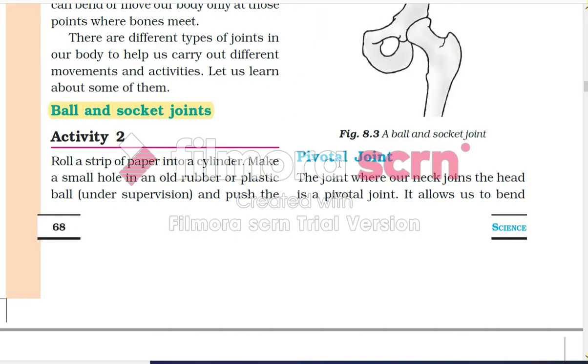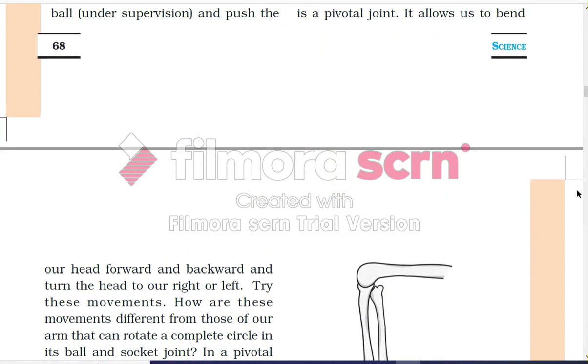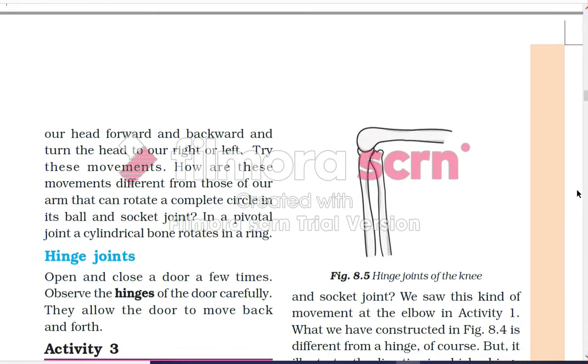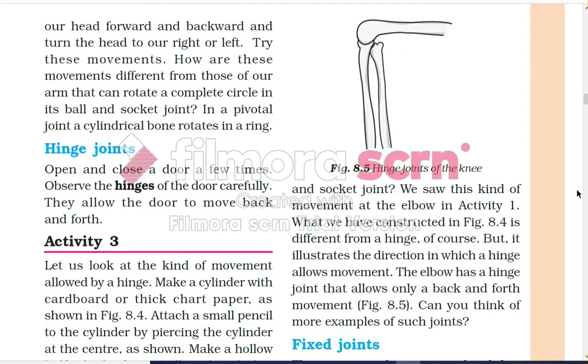Now the next joint is the pivotal joint. The joint where our neck joins the head is the pivotal joint. It allows us to bend the head forward and backward and turn the head to the right and left. Try these movements. How are these movements different from those of our arm that can rotate a complete circle in its ball and socket joint? In a pivotal joint, a cylindrical bone rotates in a ring.